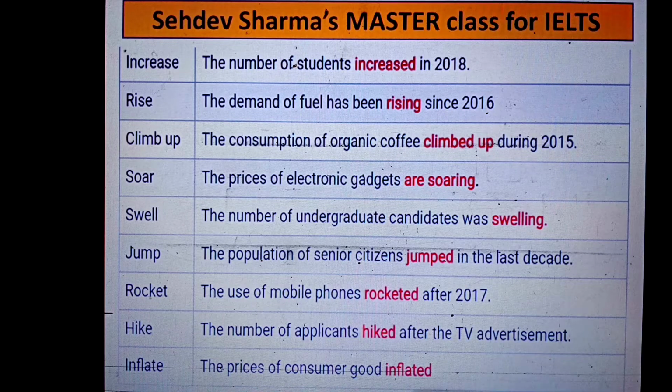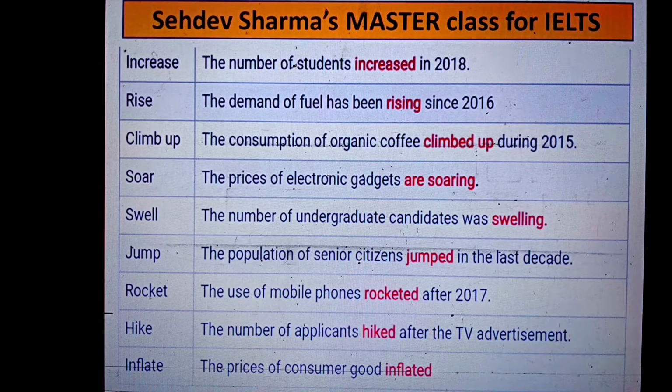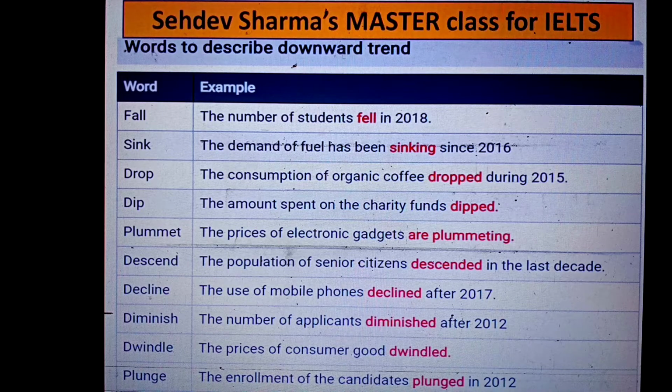If you are using these words, I recommend climbed up, soared, and inflated. These three are sufficient for us to get better scores. One more piece of information: you will be getting a lot of links at the top of your screen, like an I button. Please do watch those videos also. These are also the latest and useful for you.